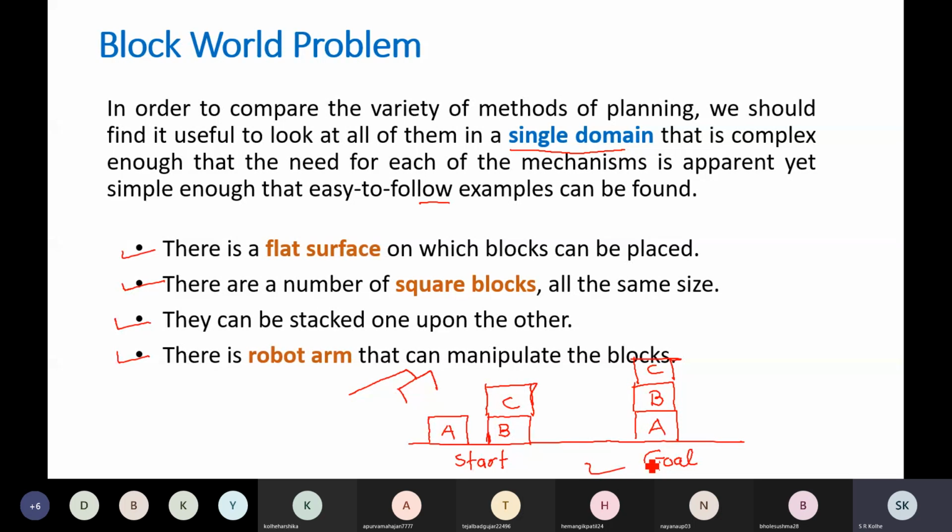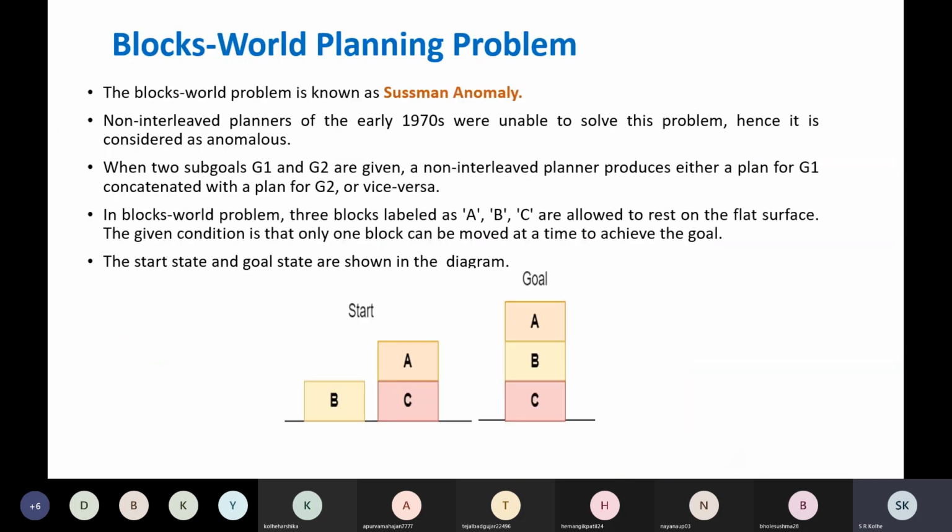Now, to understand this, we will be given a set of rules, or we will call them operators. And to represent knowledge of this domain, you will have to use first order predicate logic. So let us move further to understand this situation.